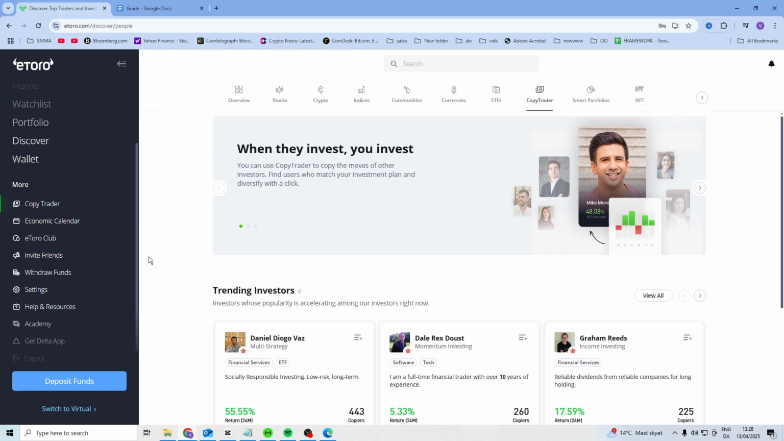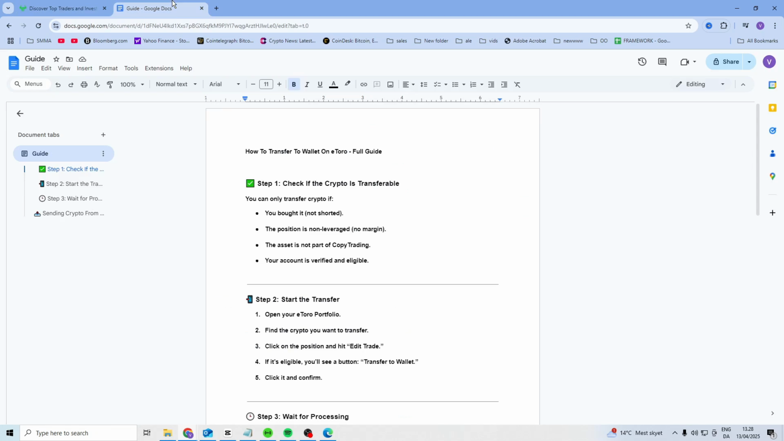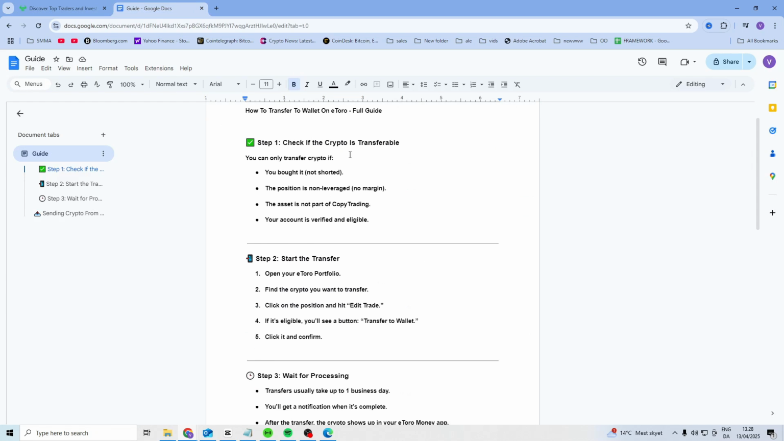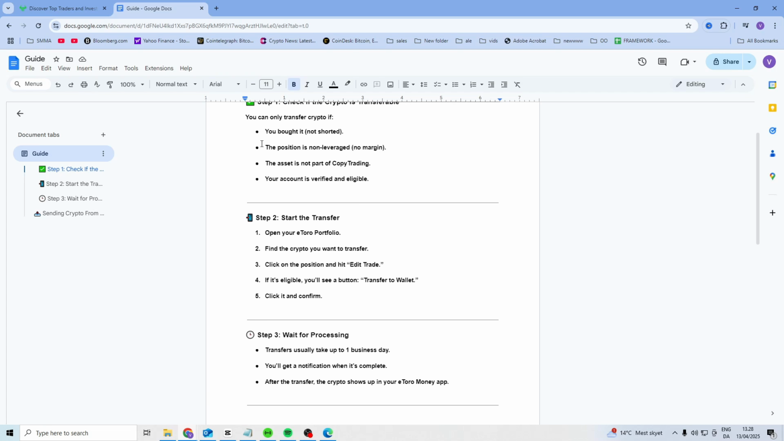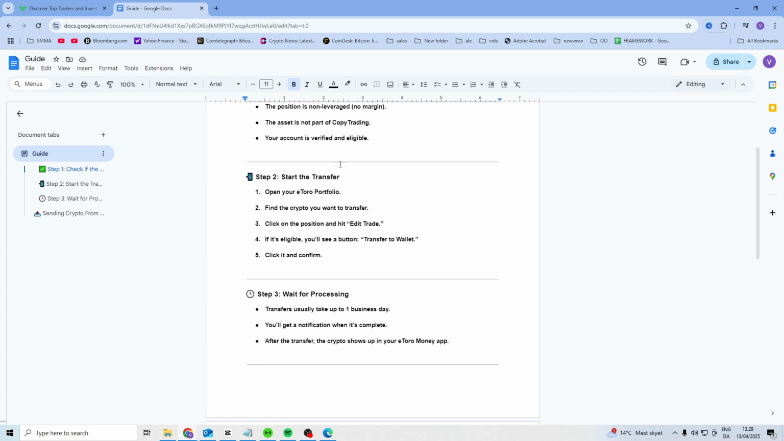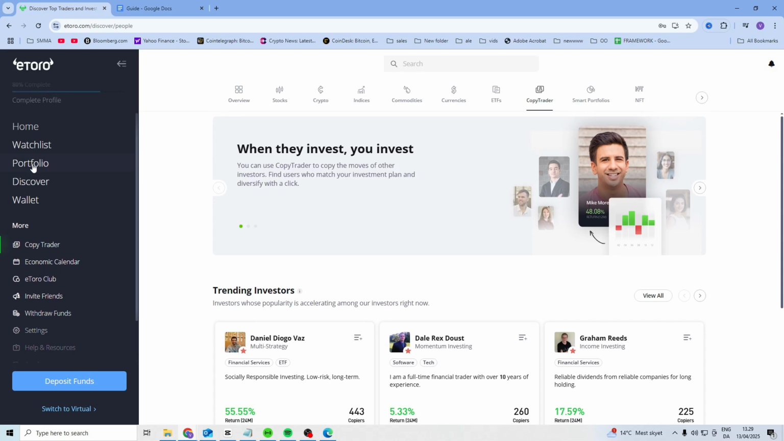If you want to transfer crypto to a wallet, what you want to do is check if your crypto is transferable. So you need to have bought it and not shortened, and it needs to be non-leveraged. It needs to be not part of copy trading. And once you have done that, what you want to do is just open up your portfolio. So go to your portfolio.